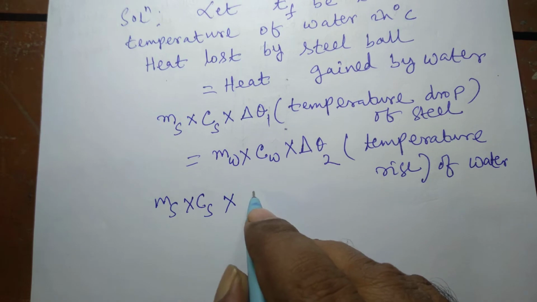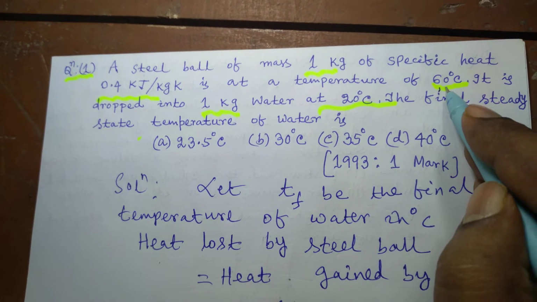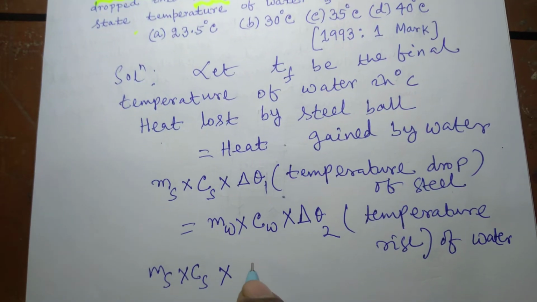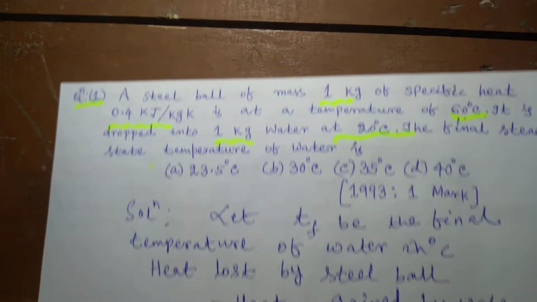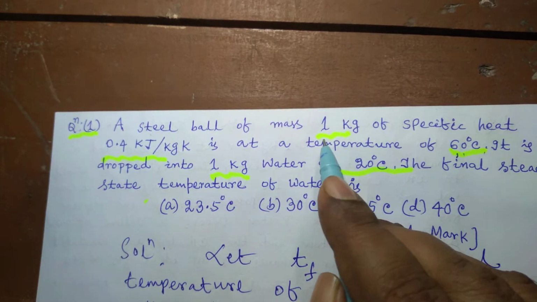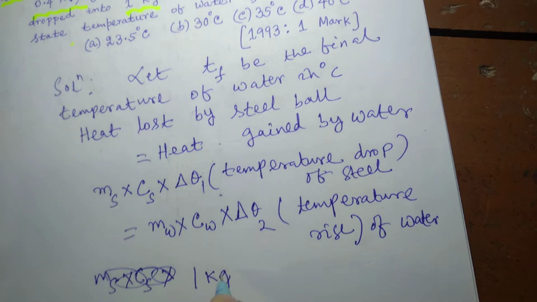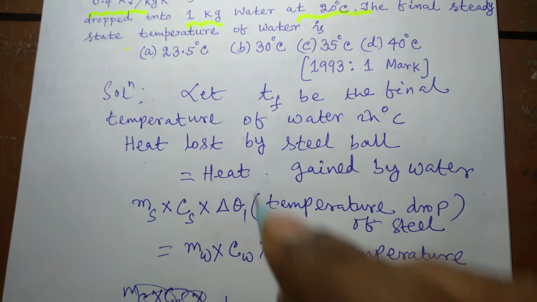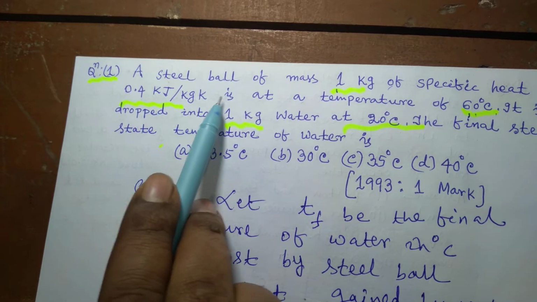So the initial temperature of the steel ball is 60 degrees Celsius. So heat lost will be, the temperature drop will be, in case of the steel ball, the mass is given to be 1 kg. So I will take directly 1 kg into specific heat. Specific heat of the steel ball is given to be 0.4 kilojoule per kg Kelvin.